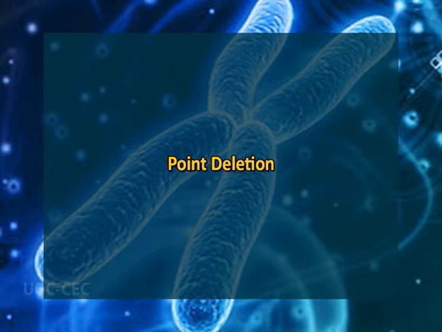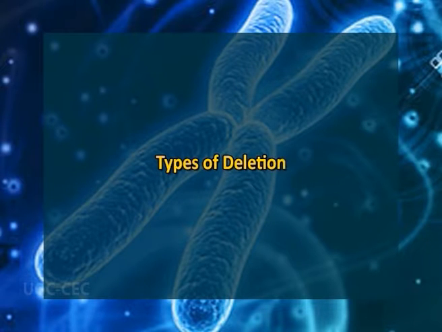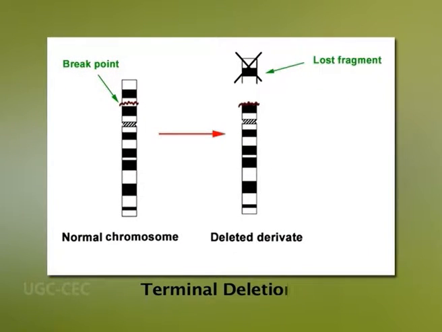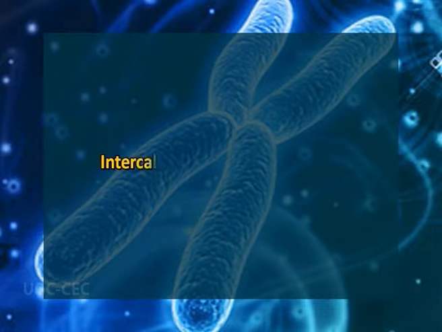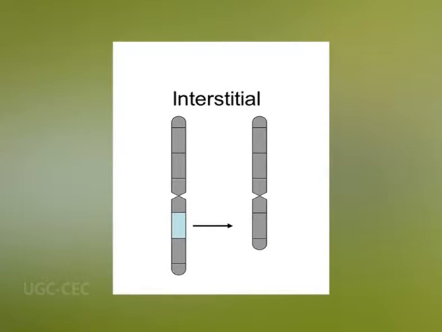Point deletion. Point mutations occur when an error is responsible for a deletion of a single nucleotide. In other words, it means that one nucleotide has been deleted from the sequence. So what are the types of deletion? Terminal deletion. A terminal deletion is a deletion that occurs towards the end of a chromosome. And the second one is intercalary deletion or interstitial deletion. It is a type of deletion that occurs from the interior of a chromosome.